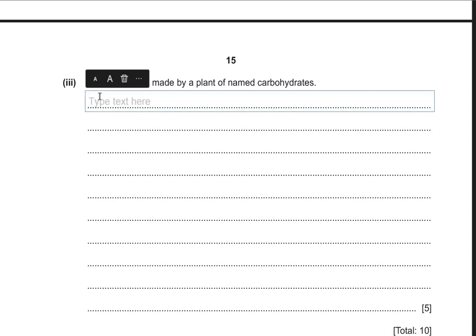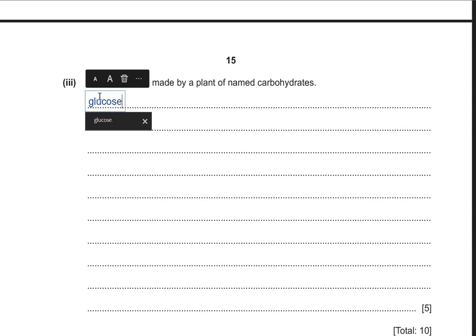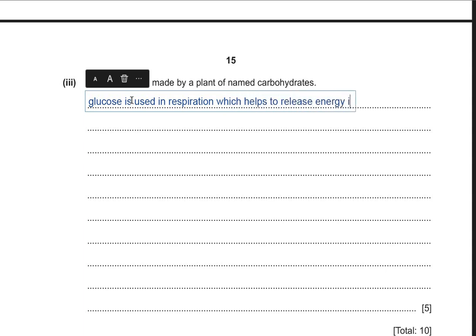First of all, it synthesizes glucose. So the glucose is used in respiration, sorry, not photosynthesis, which helps to release energy in form of ATP.